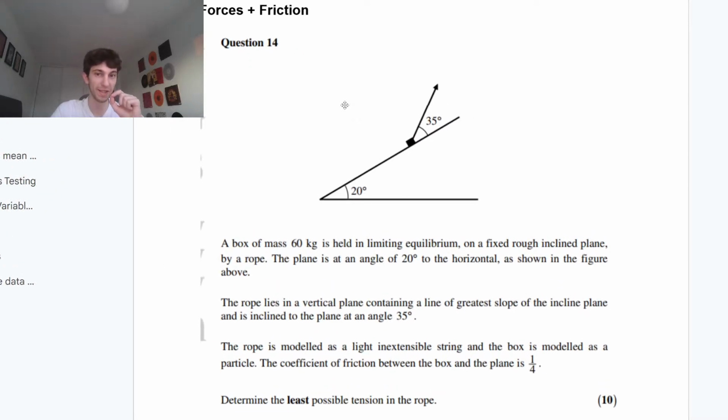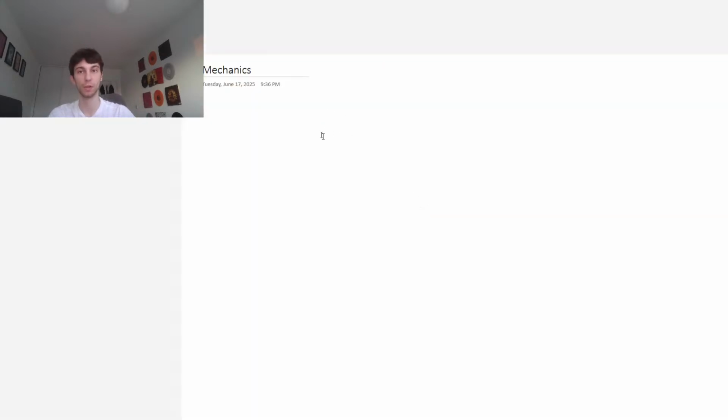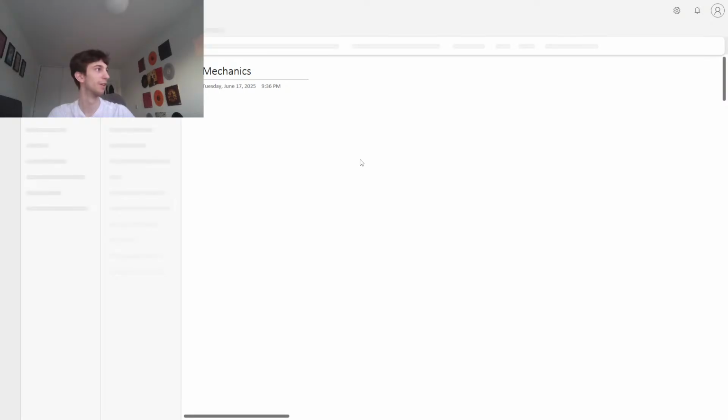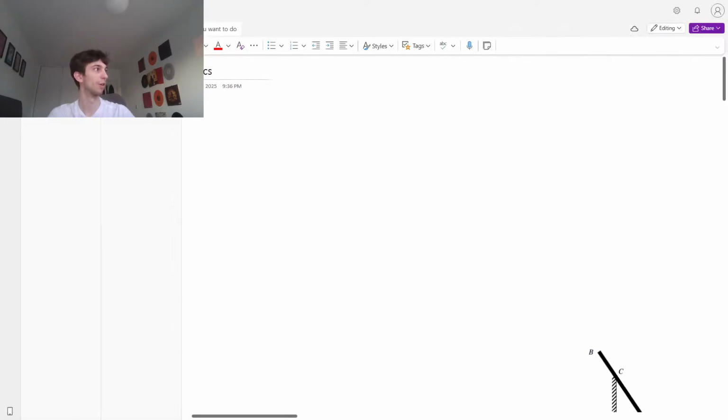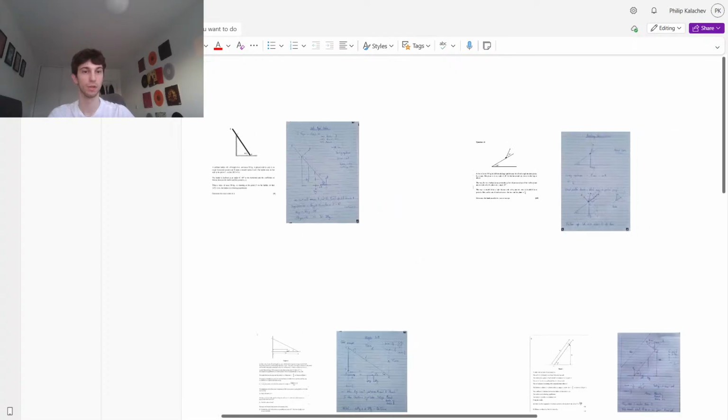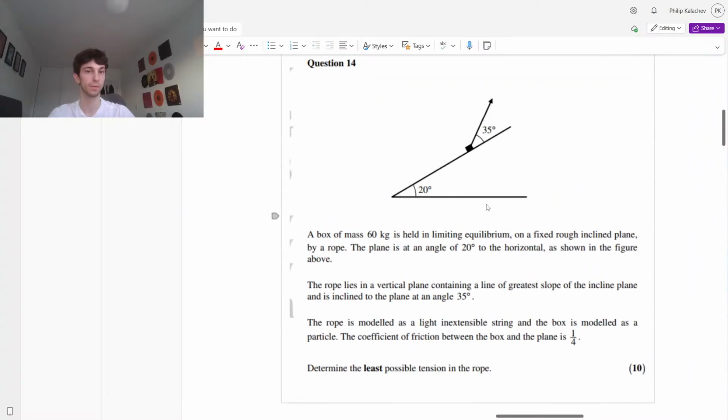A box of mass. Oh yeah, I remember. I want to do this on a OneNote just to make my. Oh my god, what's going on here? I just lagged a lot. Looks like we're all good though. It's just loading up. Okay, here we go.